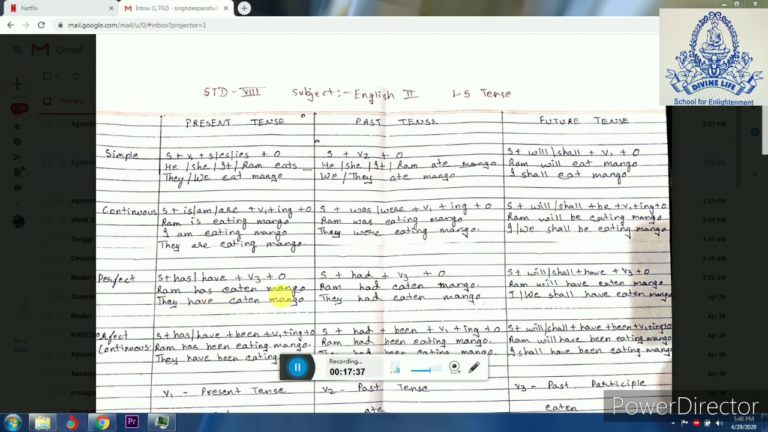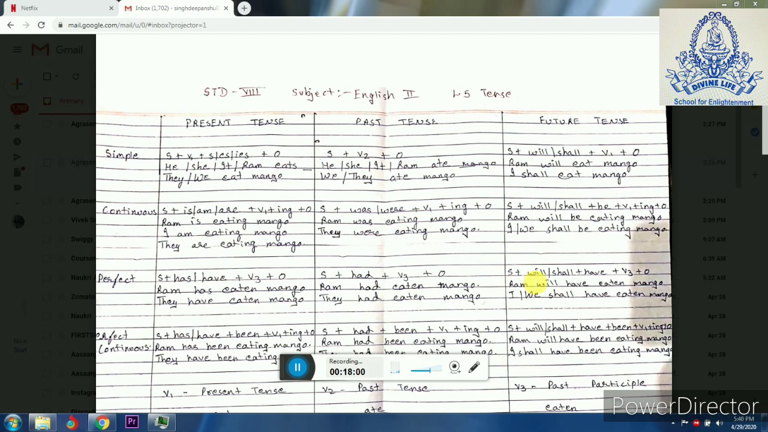Now past perfect tense, you have a subject, you have had, verb 3 and object. Ram had eaten mango. This is for singular. For plural also we have to use they had eaten mango. So verb does not change, it remains same.